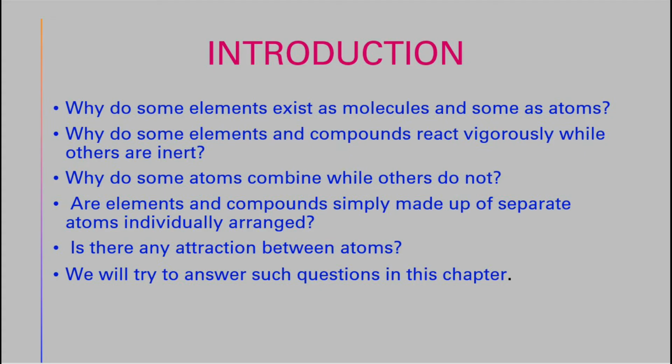Introduction. Why do some elements exist as molecules and some as atoms? Why do some elements and compounds react vigorously while others are inert? Why do some atoms combine while others do not? Are elements and compounds simply made up of separate atoms individually arranged? Is there any attraction between the two atoms? We will try to answer such questions in this chapter.